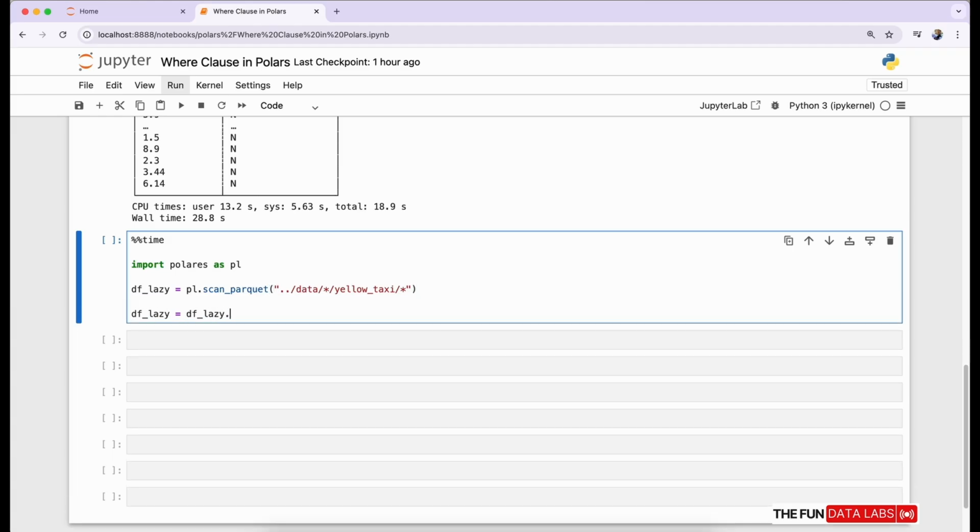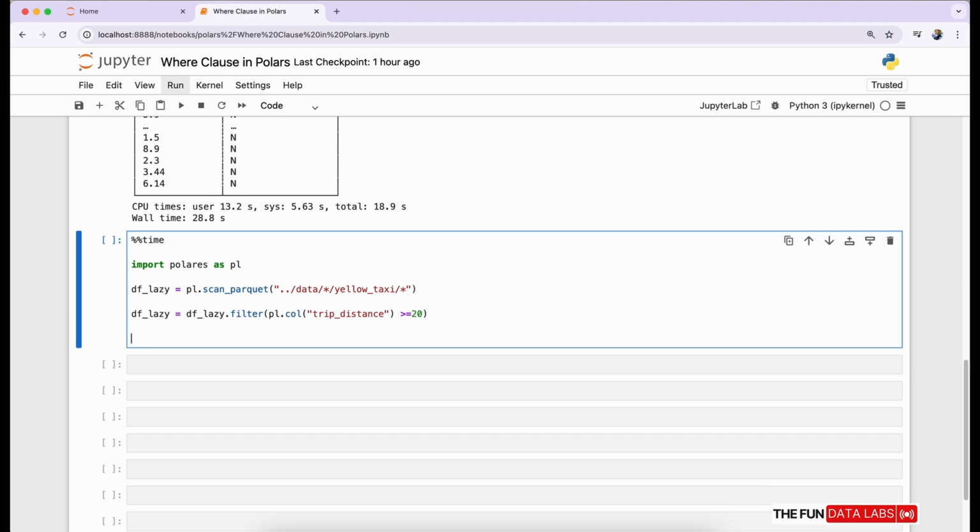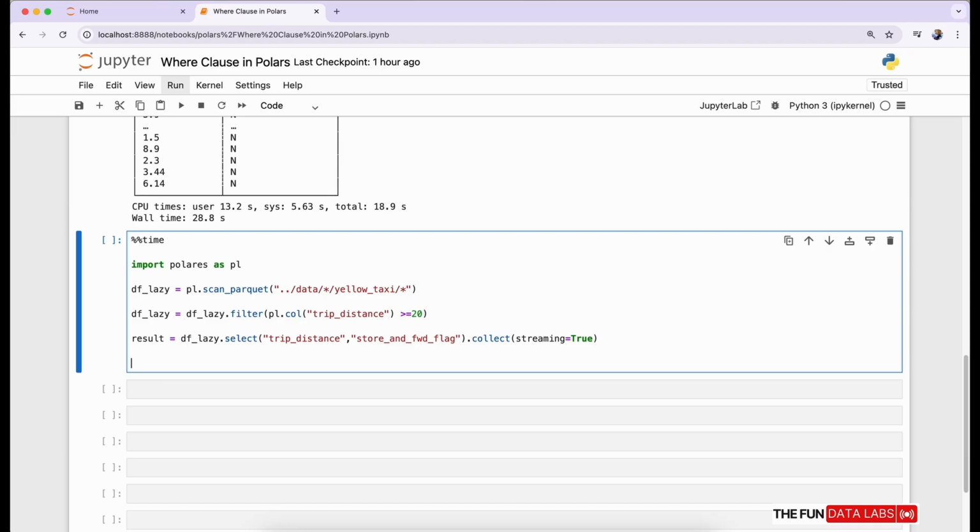Next, we can use filter on the df_lazy variable and provide pl.col with our column trip_distance greater than or equal to 20. This will filter our column to values greater than 20. Now we can call the select method on top of this lazy variable. To select, we are taking trip_distance and store_and_forward_flag columns. We can choose as many columns as we want. If you want to change this, then you can change this. Now we can call the collect method for lazy execution. Make streaming equals true, so it does not load all the records into memory at once. Now we can print the result.